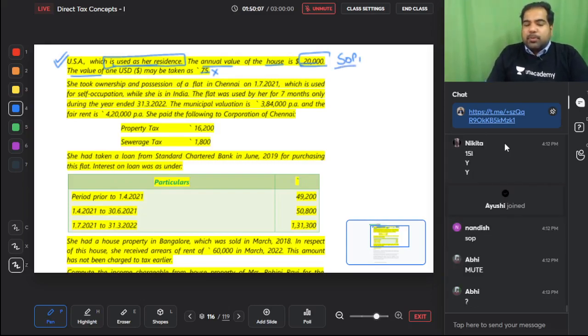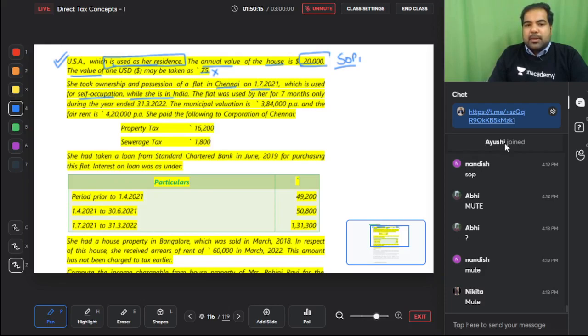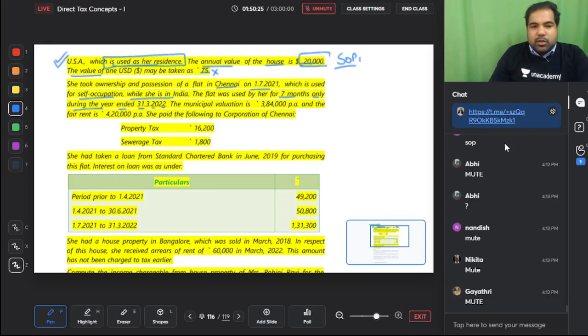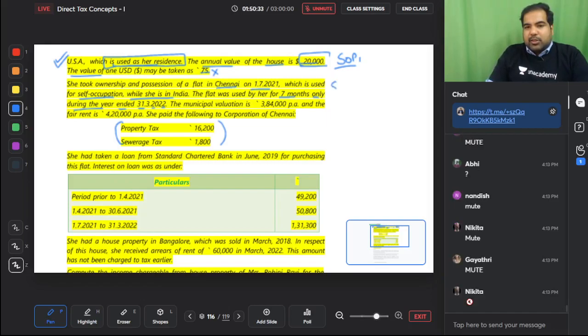She took ownership and possession of a flat in Chennai during the year, which is used for self-occupation while she is in India. So can this also be SOP? Yes. The flat was used by her for 7 months only during the year ending 31 March 2022. The municipal valuation is this. The fair rent is this. She paid the following to the Corporation of Chennai. This is the municipal tax. So guys, again, this is SOP. Yes, this is SOP 2.